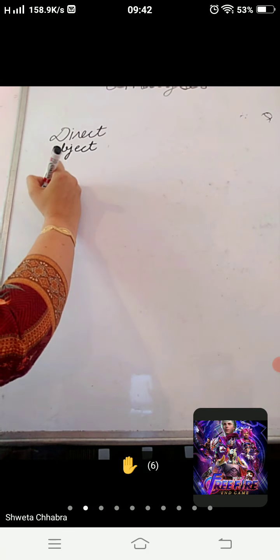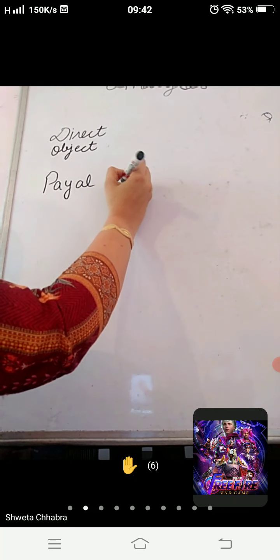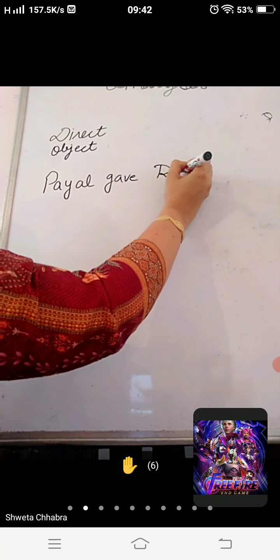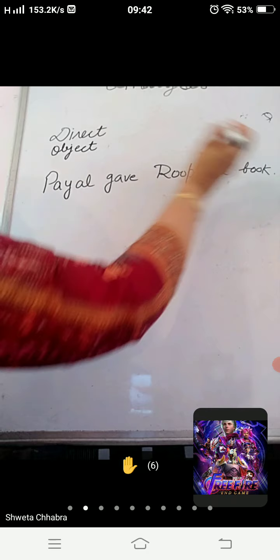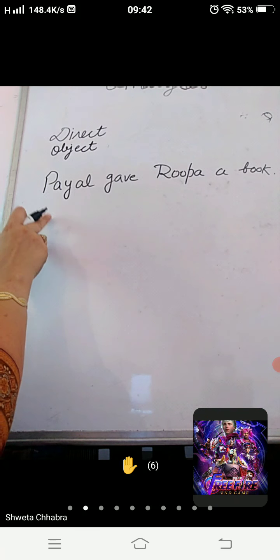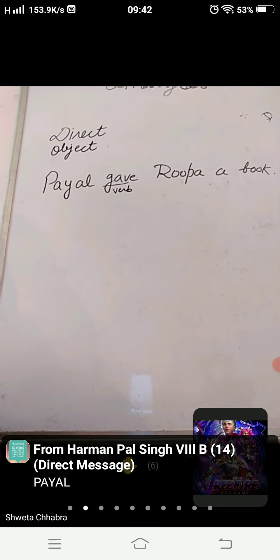Now I am going to take one example. For example, Payal gave Rupa a book. Now this sentence is given. Here gave is the verb.